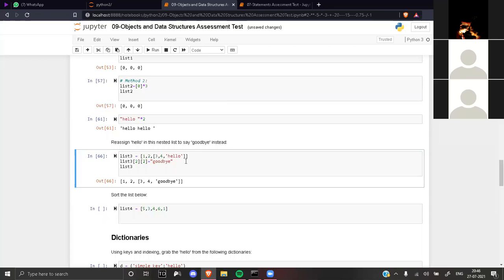Once you have changed from hello to goodbye, I only want to fetch goodbye. So you print list 3 with the index. So it's goodbye. You can check the type of this. Just wrap it inside type.